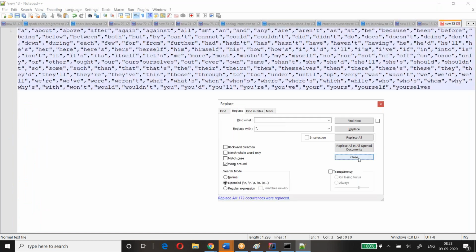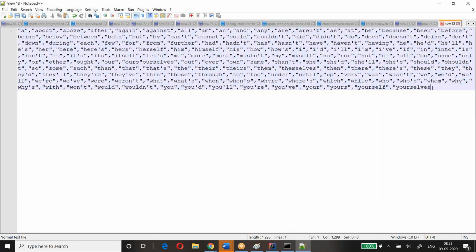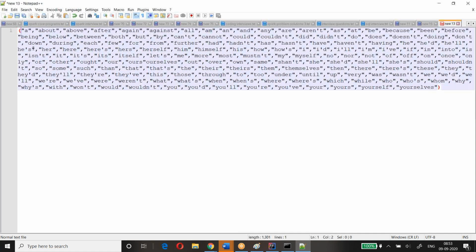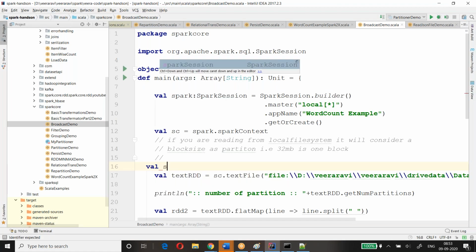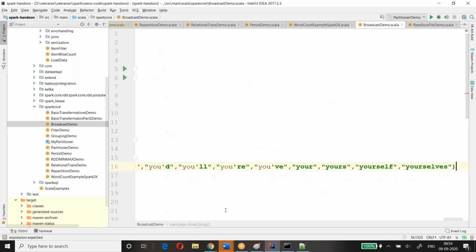Very good, I got all the stopwords. val stopwords equal to array of this.